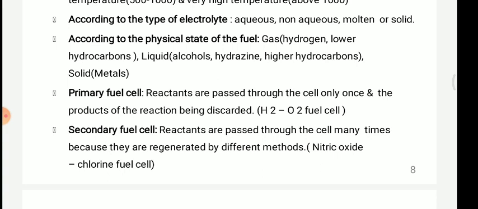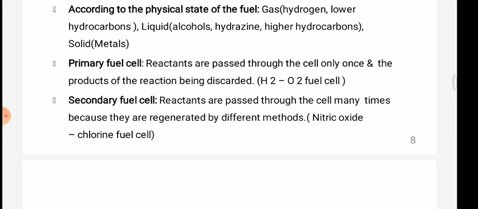So these are single-use primary fuel cells. They cannot be charged or used a second time. This hydrogen fuel cell is declared as a hydrogen-oxygen fuel cell, which we already studied in 10th science.